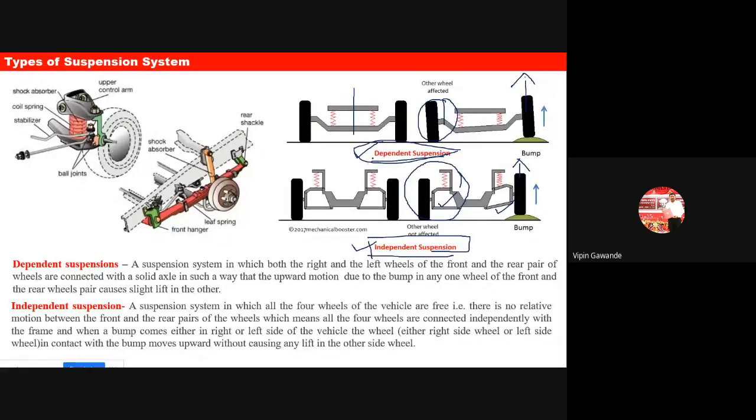This is a simple thing. Just by looking at the name of the suspension, you can understand. Dependent suspension means that because of the movement of one wheel, the other wheel also gets affected. And if, because of a bump or speed breaker, the movement of one wheel leaves the other wheel unaffected, we call that an independent suspension. I hope you understand these two types of suspension system.